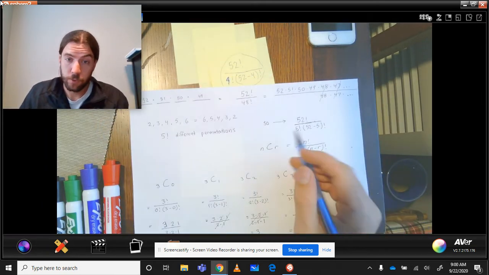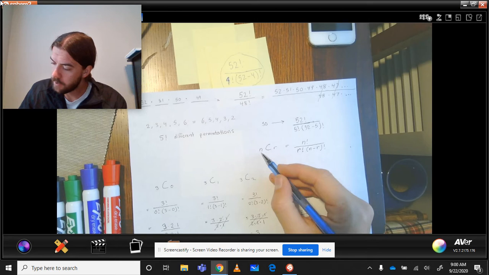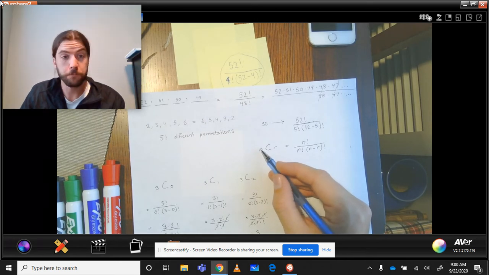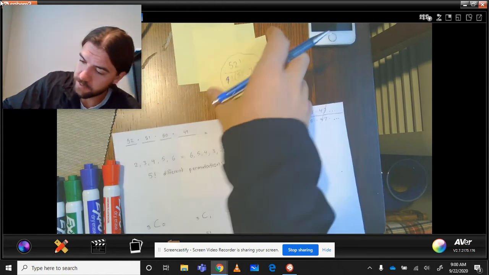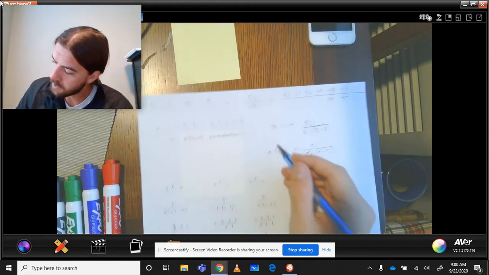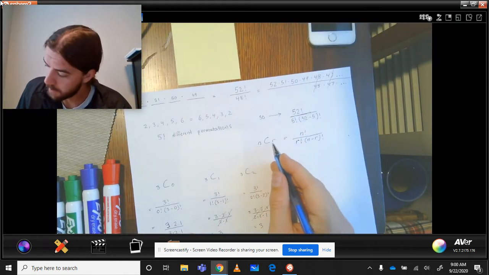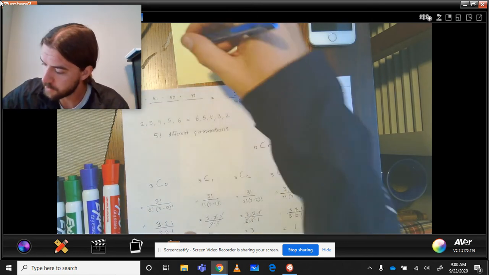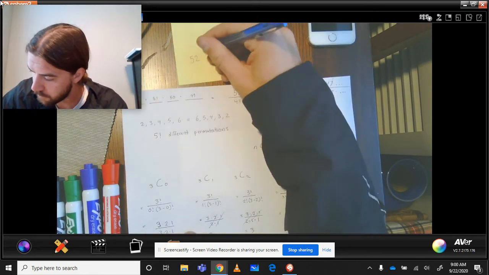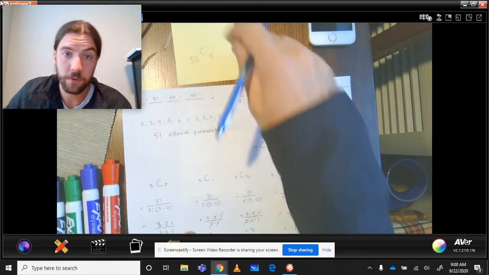All right, now let's generalize that into a formula. If I've got 52 cards and I'm going to choose 4 of them, this is how this notation looks. We say 52 choose 4.